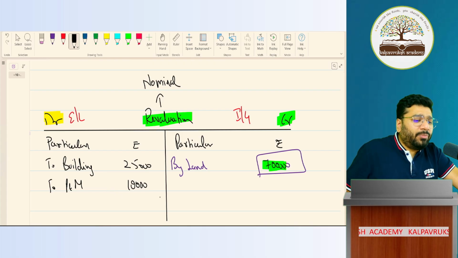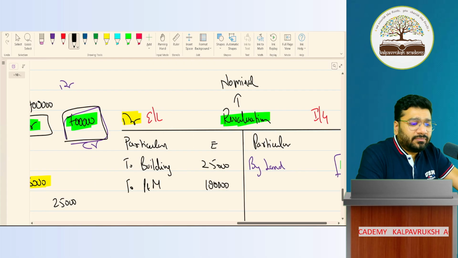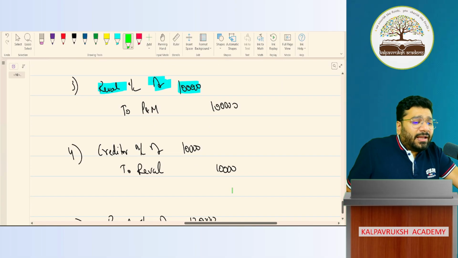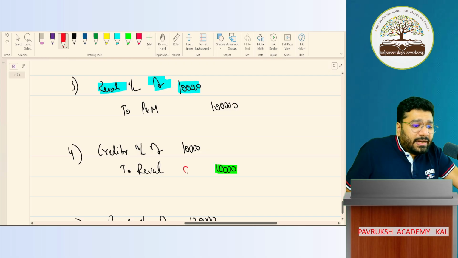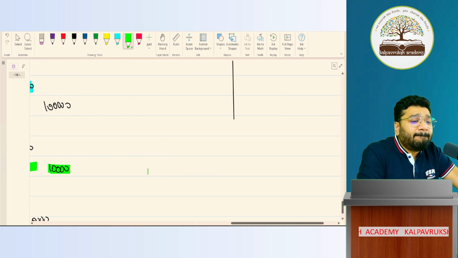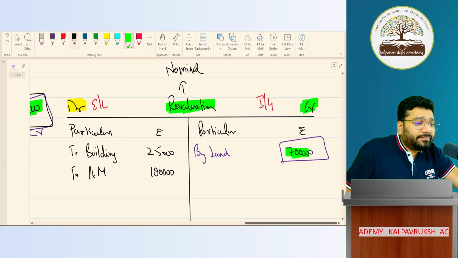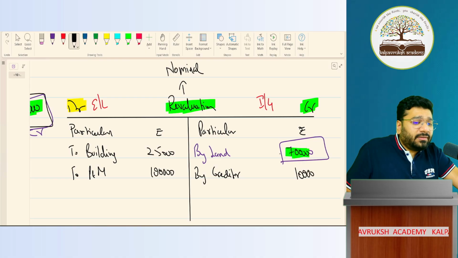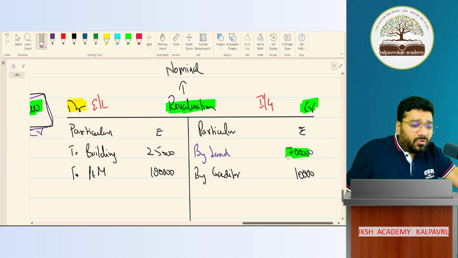1 lakh, no problem. I'll put one more zero. What is there in that? அவ்வளவுதானே, காசா பணமா போட்டதுக்கு. Next, record 10,000 in the credit of revaluation account. Who's the opposite party? By creditor. How much, my dear friends? 10,000. Okay, not okay.